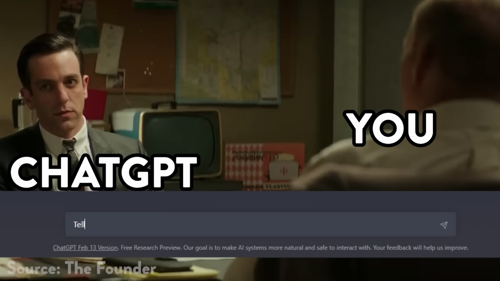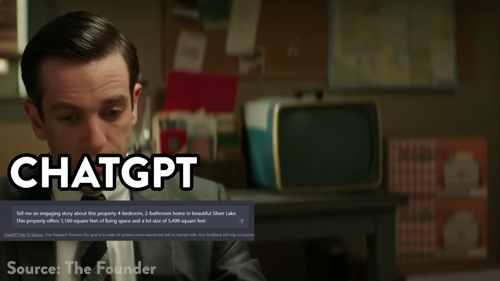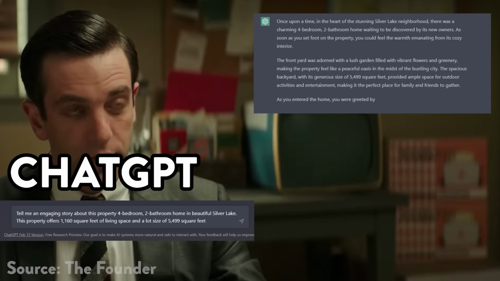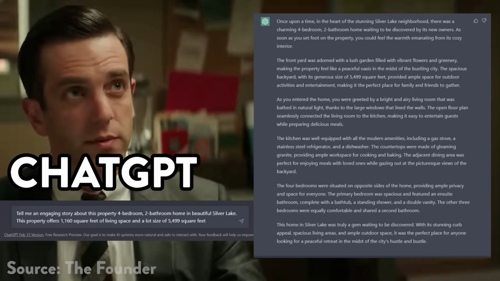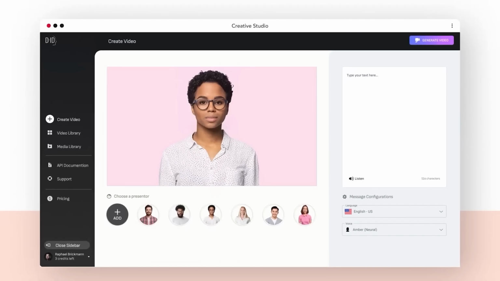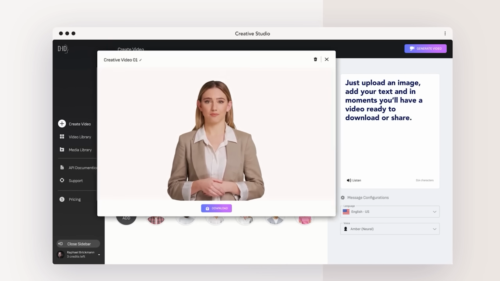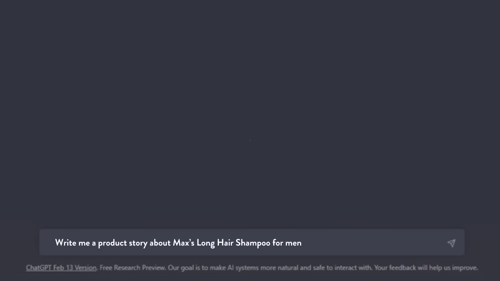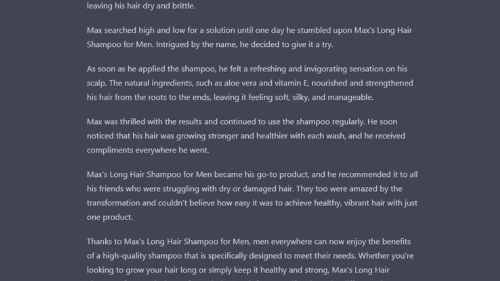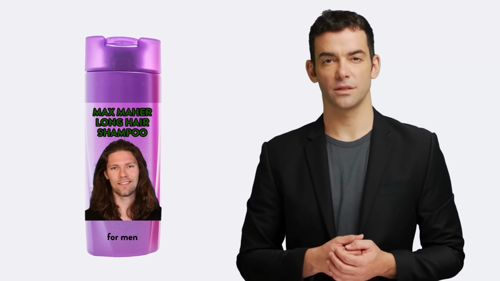The ideas here are limitless. Imagine an AI real estate agent. You could upload property details to ChatGPT and then have it output an engaging story about the property before then using an AI avatar to present all the information over video to potential buyers. This can be 100% automated. The same thing could be done for products. Upload product details to ChatGPT, output a fun product story, and have an AI character present the story on your product page. Easy.